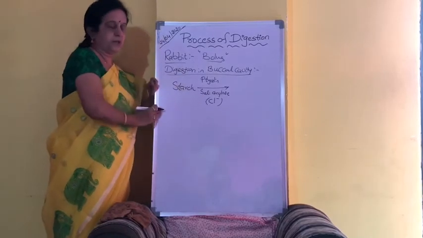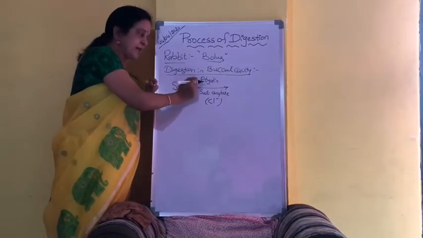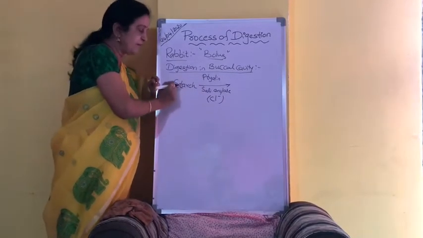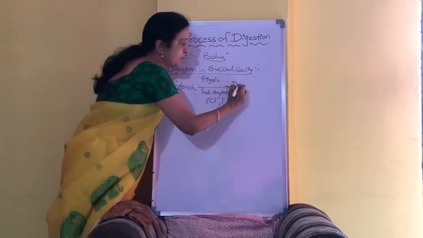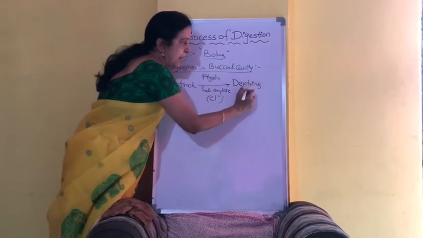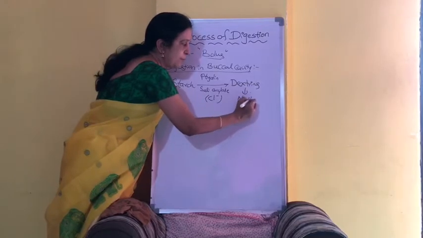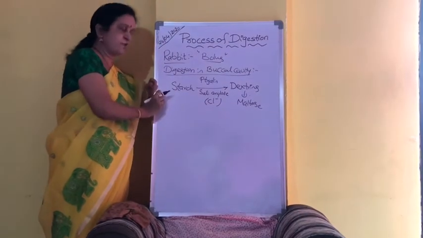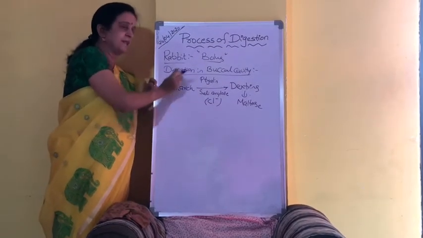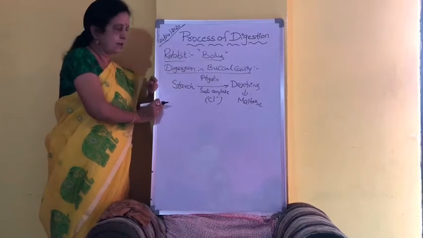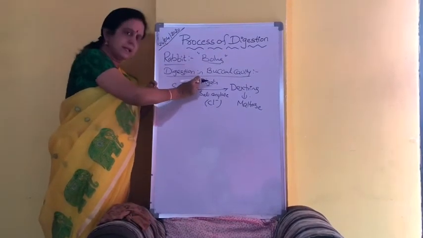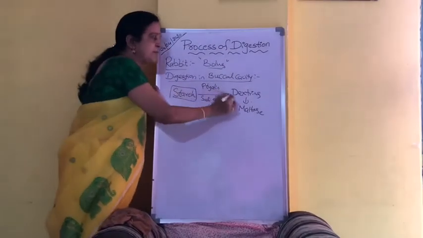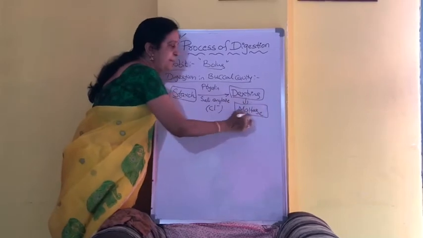Starch is a carbohydrate. So, on starch, this ptyalin or salivary amylase enzyme, which is present in the saliva, will be acting and converting it into dextrins, and dextrins will be converted into maltose. In that way, some partial digestion of carbohydrate will start in the buccal cavity. Simply, the ptyalin enzyme acts on starch and converts it into dextrins and maltose.